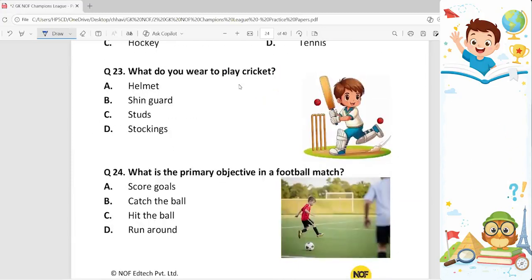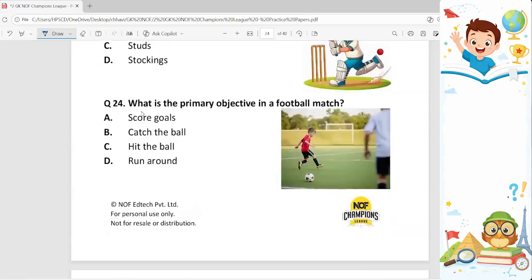What do you wear to play cricket? What do we wear? We wear a helmet. Option A, because a helmet is worn by batsmen in cricket to protect their head from the fast moving ball.